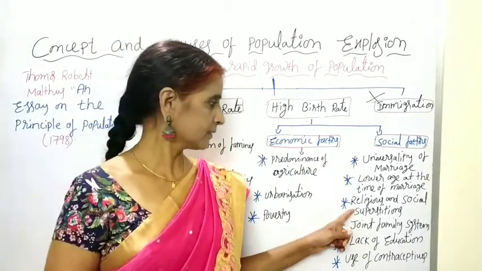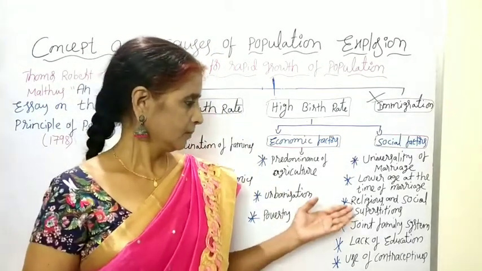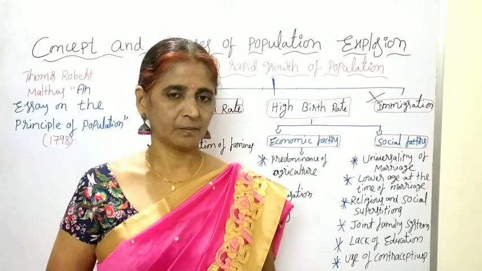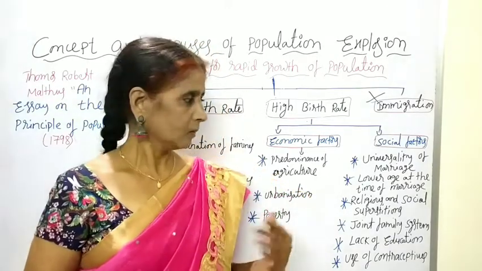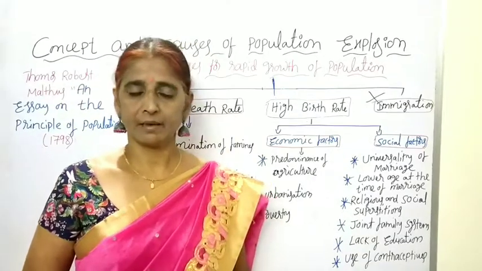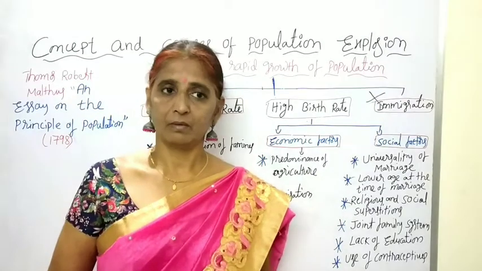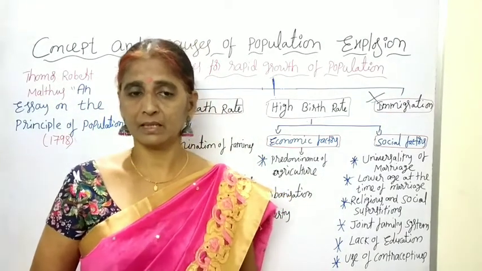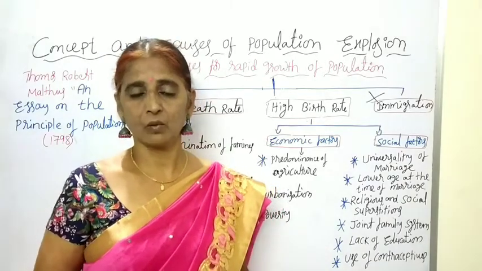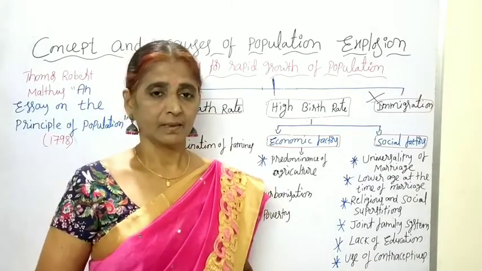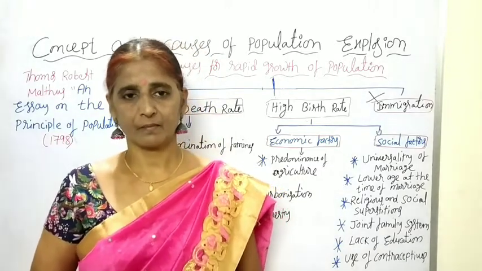Next one, religious and social superstitions. Definitely, because of religious and social beliefs, people are increasing the population. Irrespective of their economic condition also, some people want a son. In the previous class also I explained to you, if they don't have a son, they will go to hell. That is the reason they are waiting for a son. In this process, they are giving birth to a number of girl children.